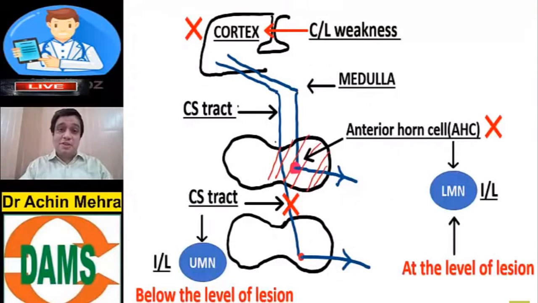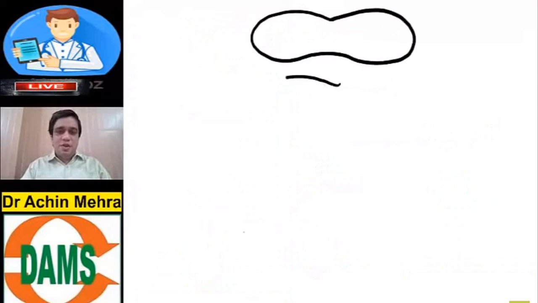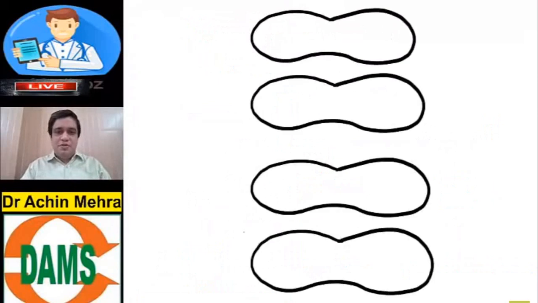So this basic should be very clear in your minds, because without this basic you cannot build up the concepts of myelopathy. Now what happens if you have a hemisection in the spinal cord as per the sensory tracts? For this we'll do a diagrammatic representation of not one but 4 segments of spinal cord. C5, C6, C7 and C8, all cervical, the low cervical.